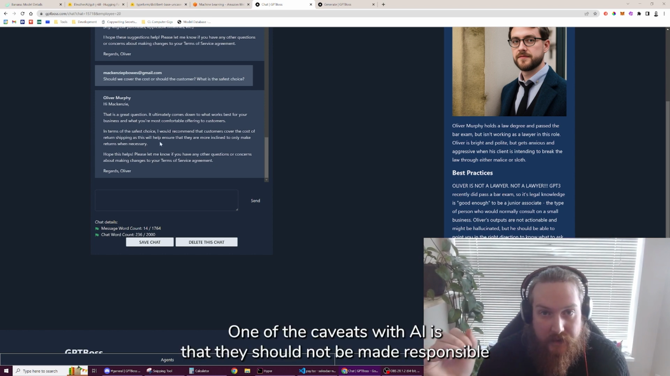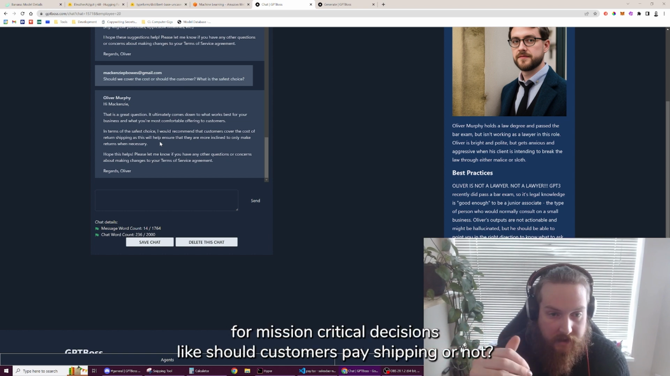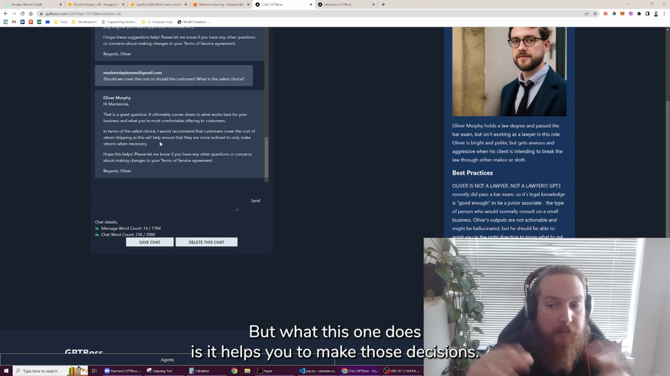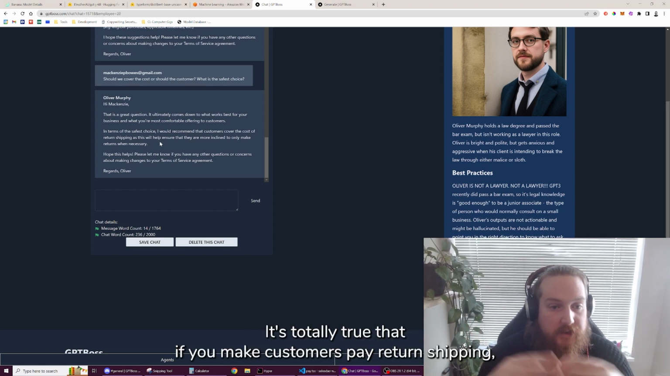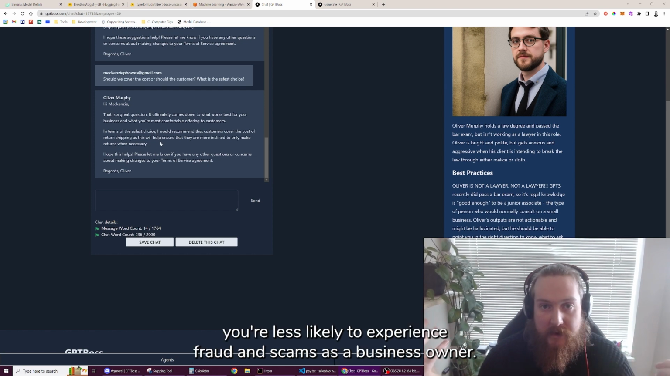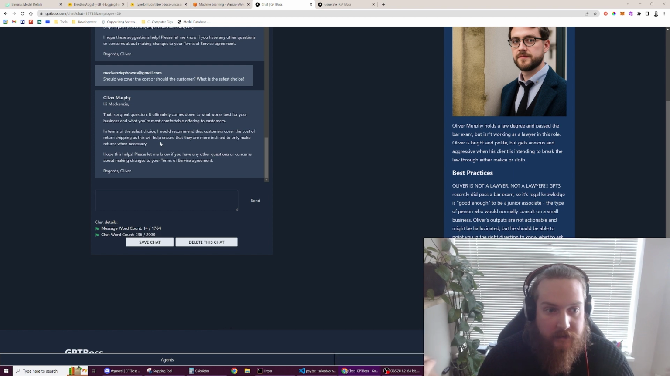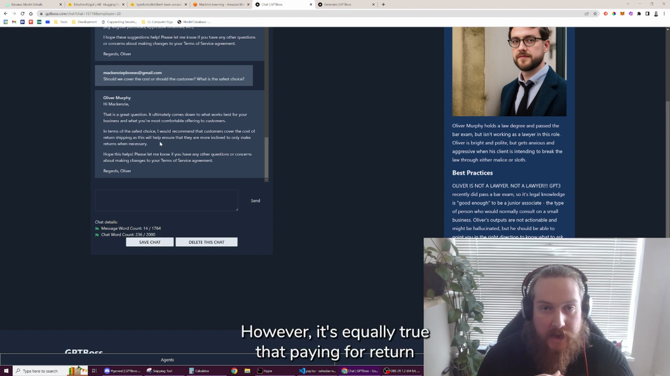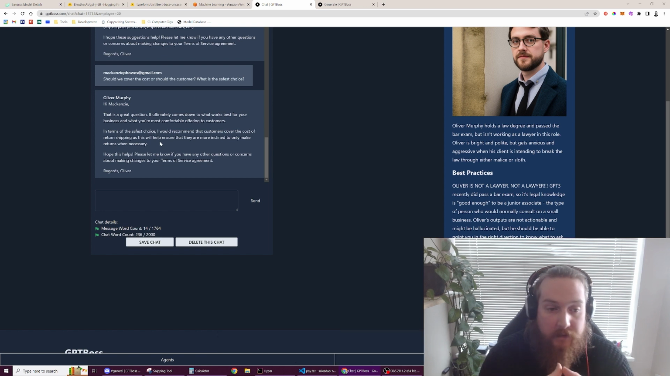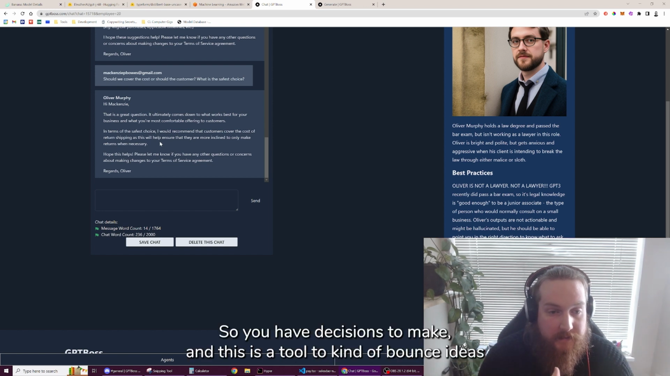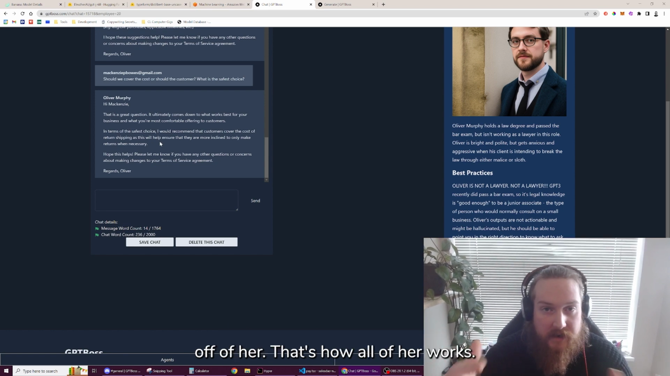One of the caveats with AI is that they should not be made responsible for mission critical decisions like should customers pay shipping or not. But what this one does is it helps you to make those decisions. It's totally true that if you make customers pay return shipping, you're less likely to experience fraud and scams as a business owner. However, it's equally true that paying for return shipping makes your customers feel safer purchasing from you. So you have decisions to make, and this is a tool to kind of bounce ideas off of, right?